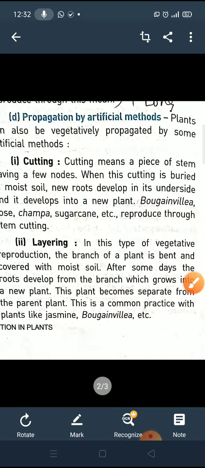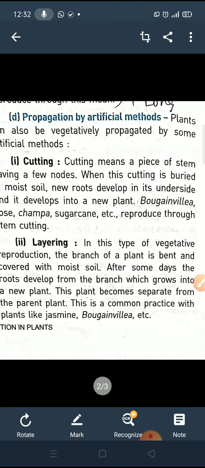So what happens in the cutting method? We will take a stem having a few nodes, and we will bury that stem into moist soil. You will see after a few days new roots will start developing under the ground, and on the upper side new plants will grow.